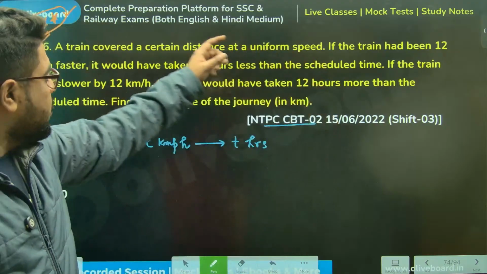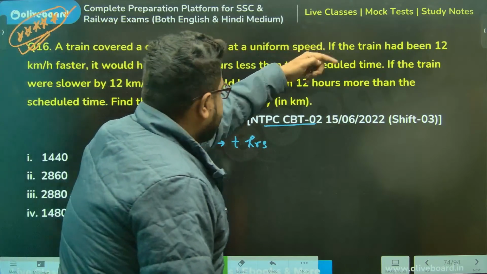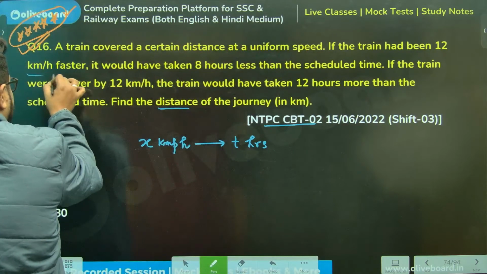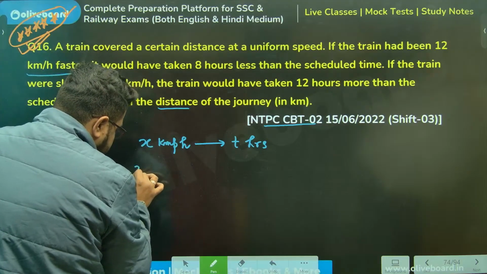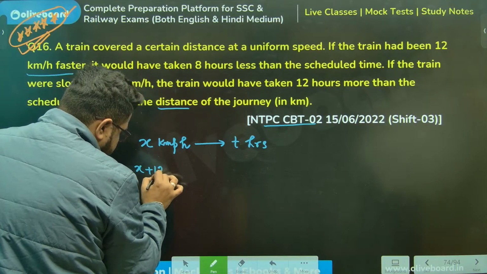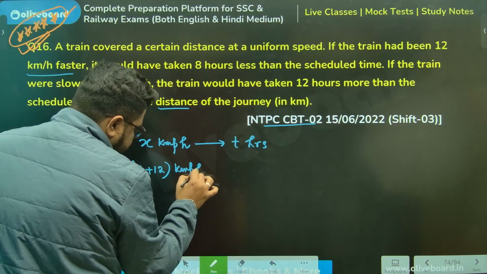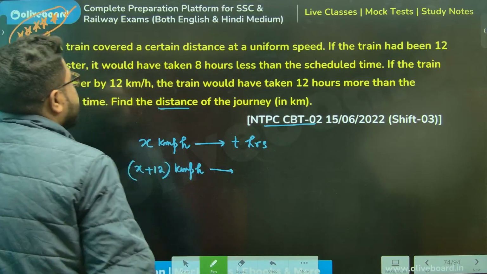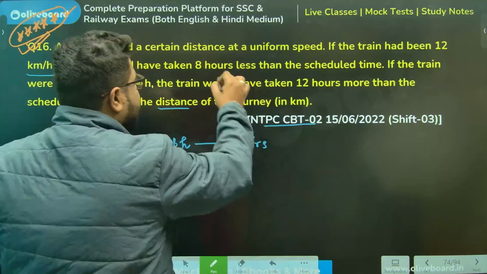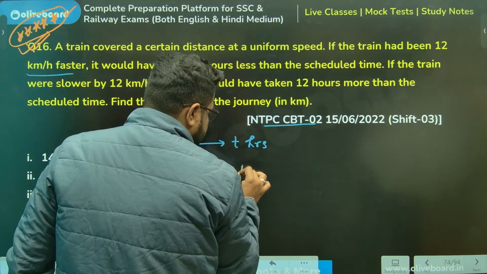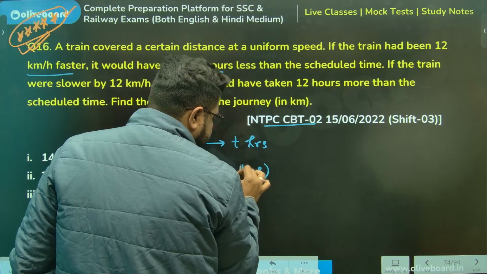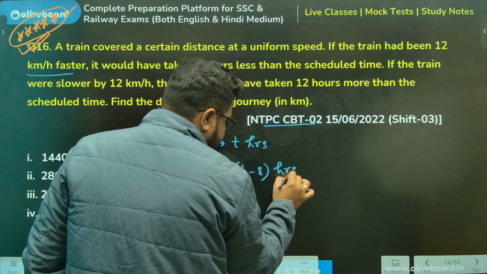Right? Now, first, if the train had been 12 kilometer per hour faster, meaning if the speed had been x plus 12 kmph, it would have taken 8 hours less. It would have taken t minus 8 hours. Can I say this, everyone?